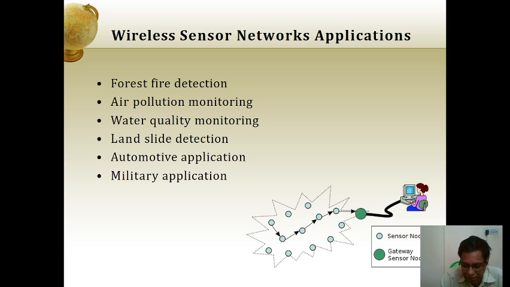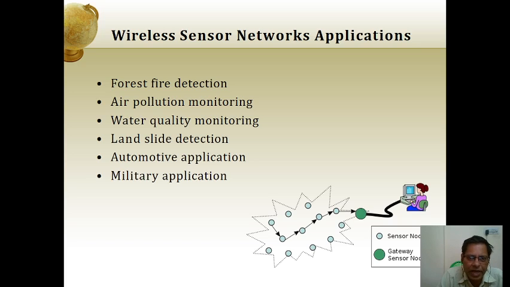Forest fire detection, where the forest is, whether there is a fire or not. Air pollution monitoring: sensors are used to check whether the air is polluted or not. And water quality monitoring: the quality of the water is also checked with sensors. Nowadays every home has a water plant. There are many water applications, like RO systems, and those water systems have sensors that give the quality of the water.